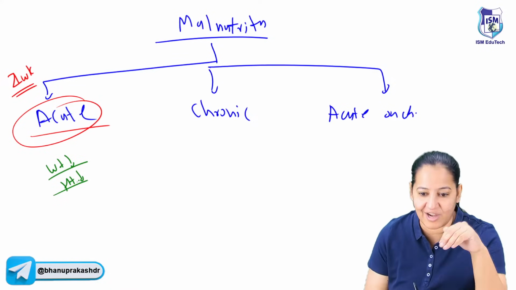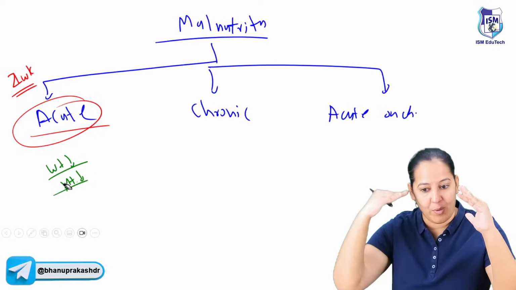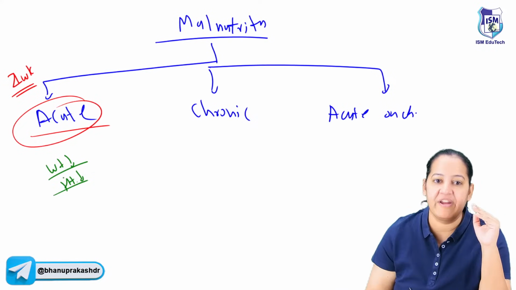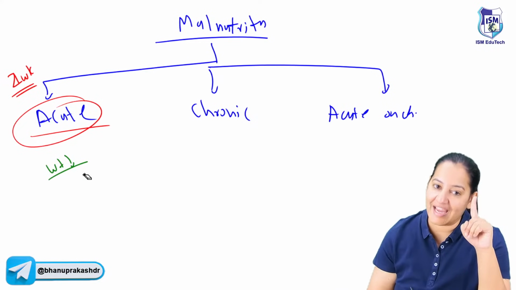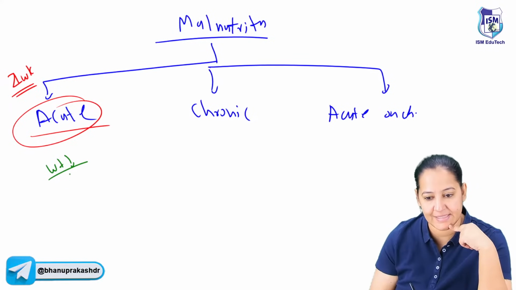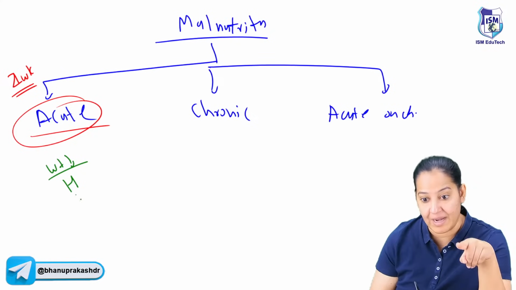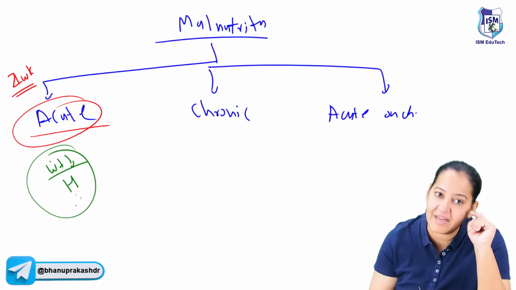Height once gained cannot fall again. Whatever height is gained, it cannot shorten. So weight can reduce. In acute malnutrition, the weight will reduce. You got my point? Say yes if you got it. So the formula of acute malnutrition is reduced weight as compared to height. The height is normal, but as compared to height, the weight is reduced. This indicates acute malnutrition.